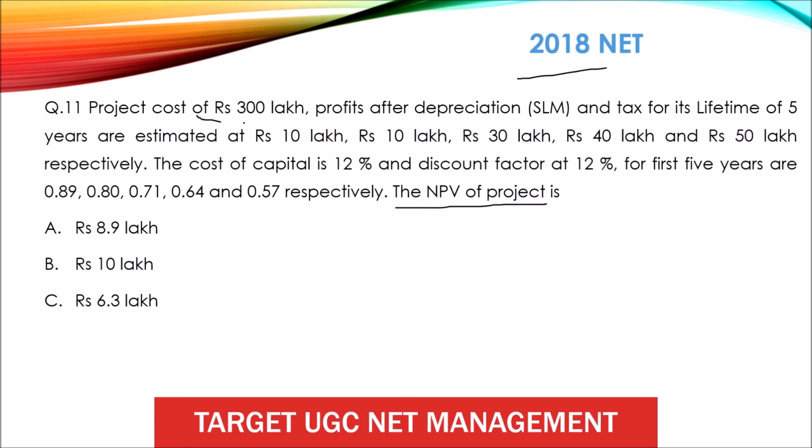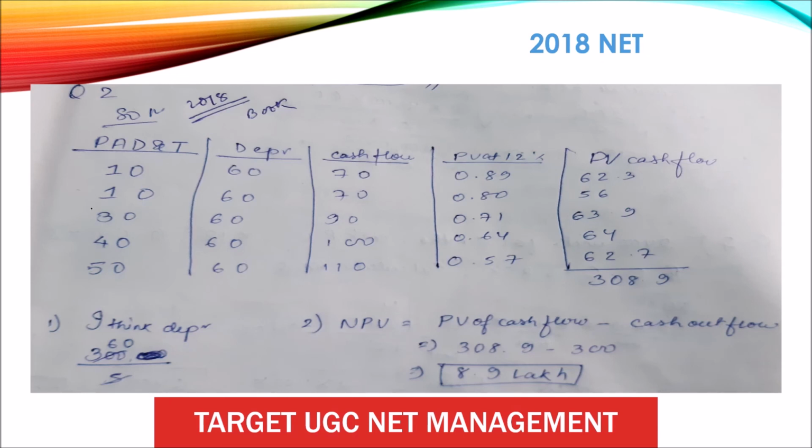So project cost is 3 lakh and the discount factor is also given, and the estimated life is 5 years with cash flows of rupees 10 lakh, 10 lakh, 30 lakh, 40 lakh and 50 lakh respectively. So NPV is cash inflow minus cash outflow. So let's go for the solution. So 10 lakh, 10 lakh, 30 lakh, 40 lakh, 50 lakh.